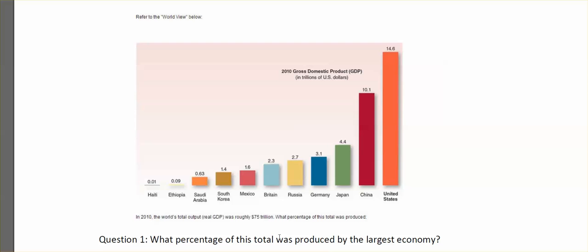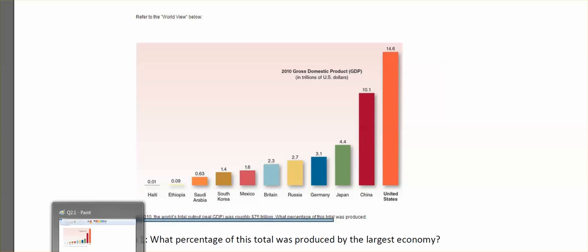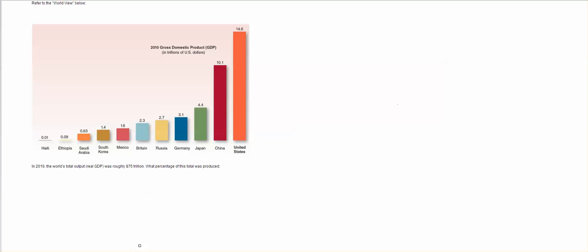So what is the total GDP in this question? You need to look very carefully at the graph. On the bottom of the graph, it says in 2010 the world's total output, the GDP, was roughly $70 trillion. So now you know the total GDP is $75 trillion. Now we can find our answer by writing down an equation and plugging in numbers.